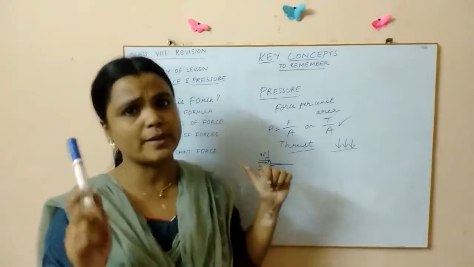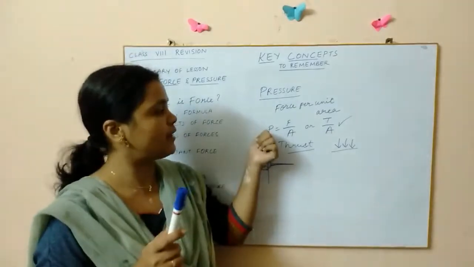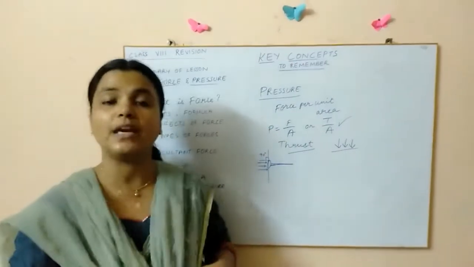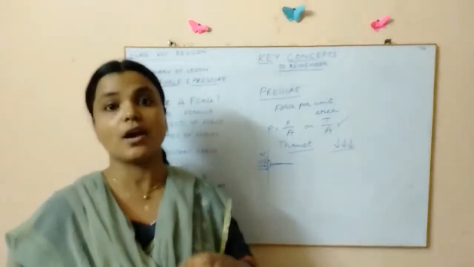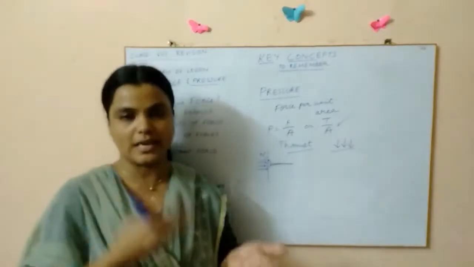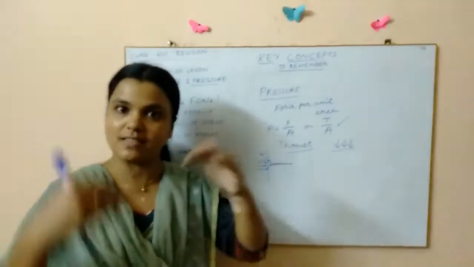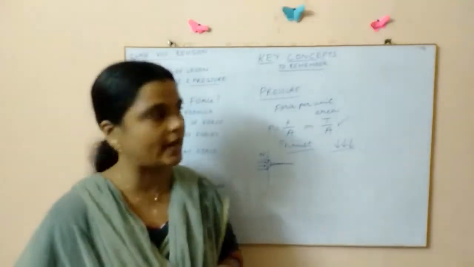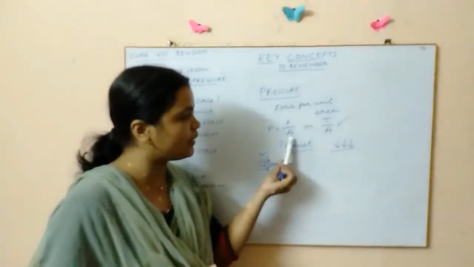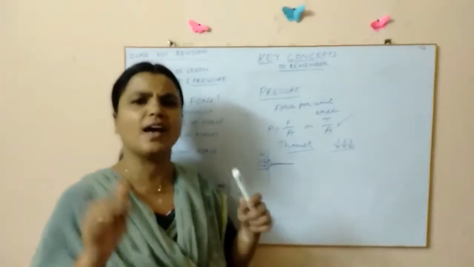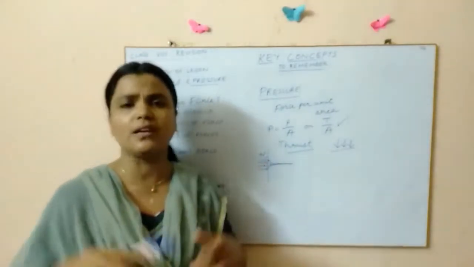There will be many questions asked based on this, like pressure and area, how are they related to each other? Your answer should be they are indirectly or inversely related to each other. That means if one increases, the other decreases. There will be opposite reactions happening. If you increase the area, what will happen to the pressure? It will decrease.